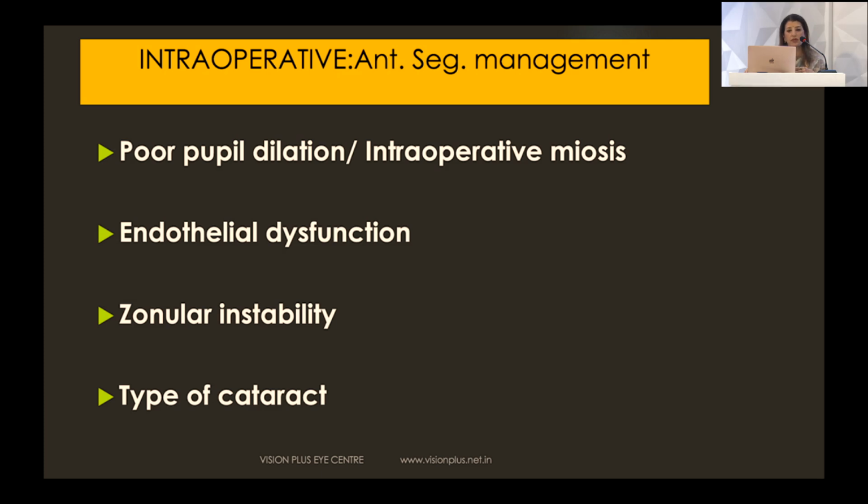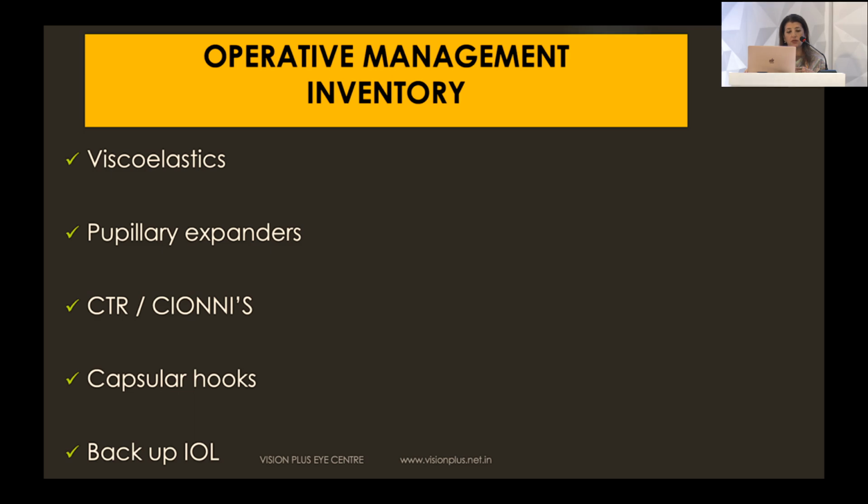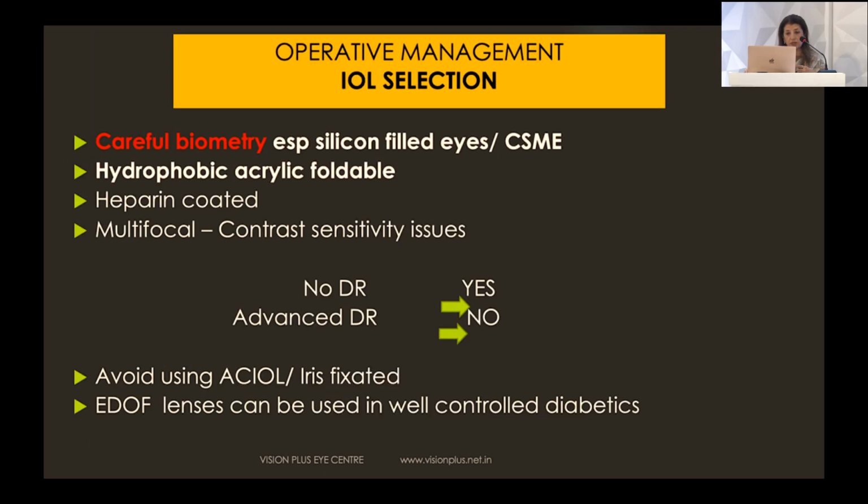So intraoperatively, a few comorbidities may need to be tackled with good viscoelastics, having pupillary expanders at your OT facility, having CTRs available, capsular hooks, and also a backup IOL, especially where you may think that the patient has undergone several injections, the patient has had a vitrectomy, or the patient could be having a pre-existing posterior capsular defect.